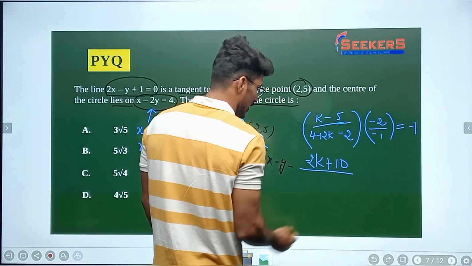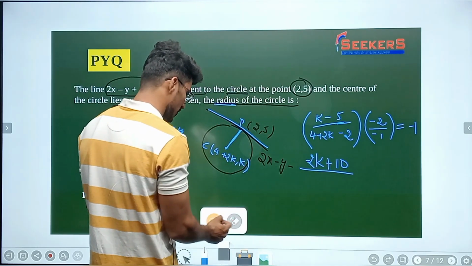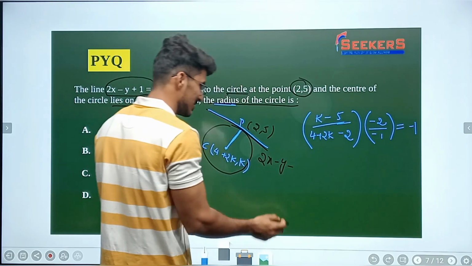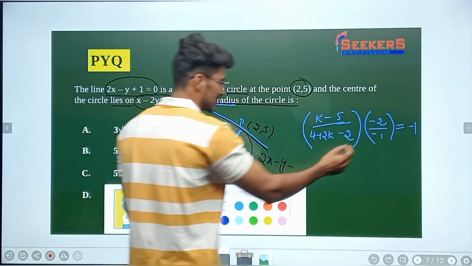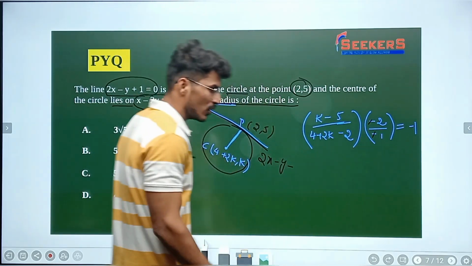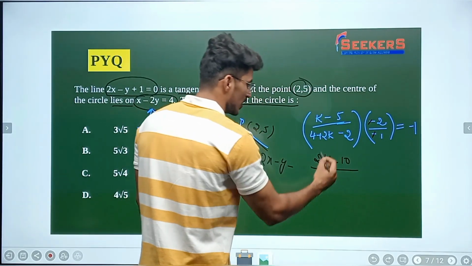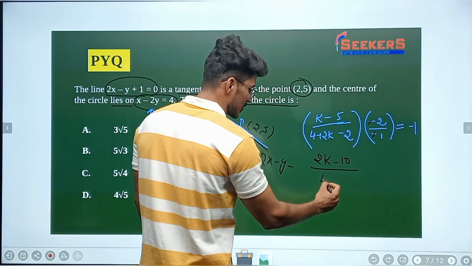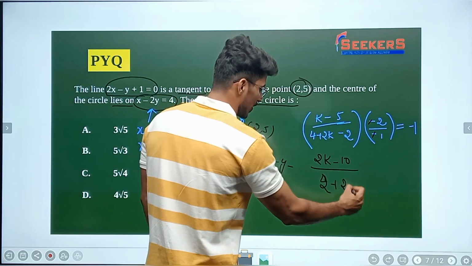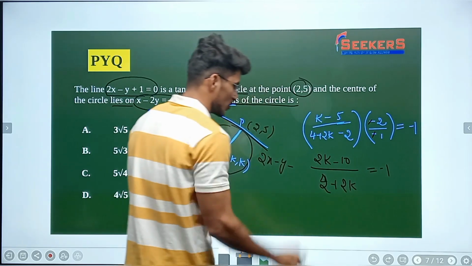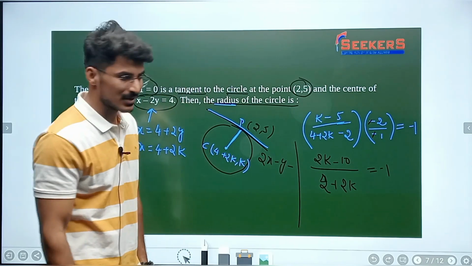If you don't want to multiply with the minus, I'll just cancel this minus and minus here and make it plus. So now 2k minus 10 upon, 4 minus 2 which is 2 plus 2k, is equal to minus 1. From this I'm going to get the value of k, as simple as that.